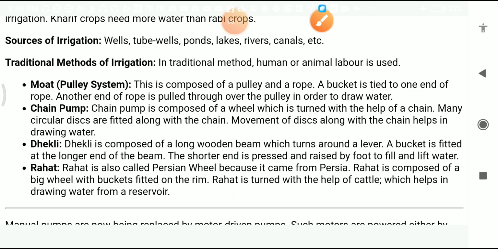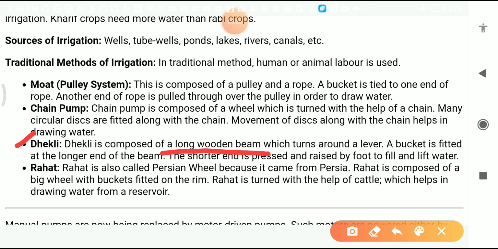Now the next method is the dhekli. The dhekli is composed of a long wooden beam which turns around a lever. A bucket is fitted at the longer end of the beam. The shorter end is pressed and raised by the foot to fill and lift the water.